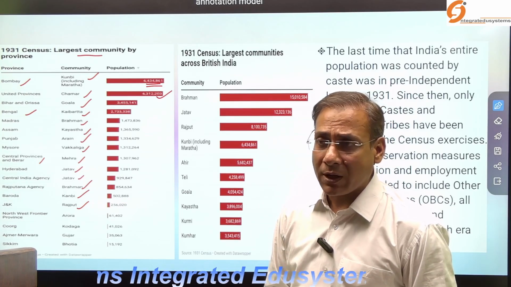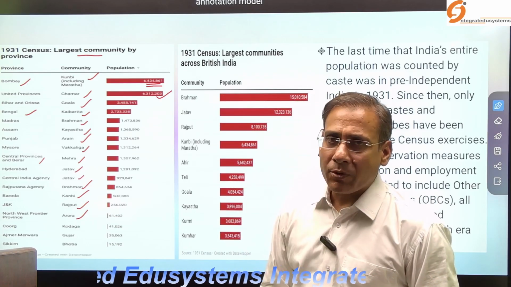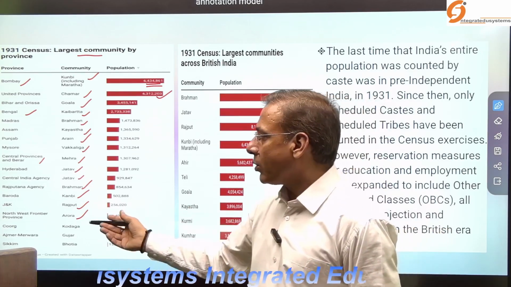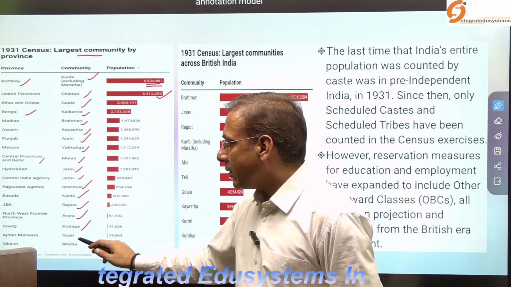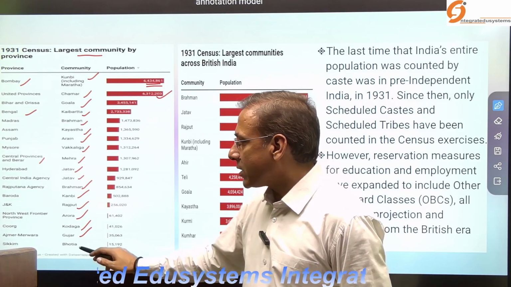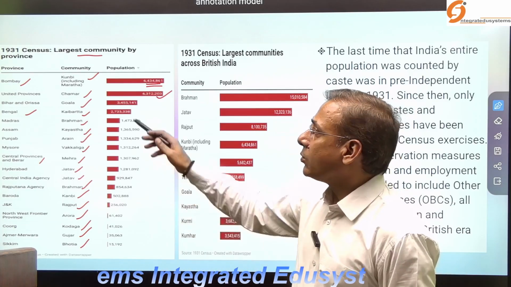In the North-Western Frontier Province, the Aurora; in Coorg, the Kodaga; in Ajmer and Merwara, the Gujar; and in Sikkim, the Bhotias were the dominant community according to the 1931 census.